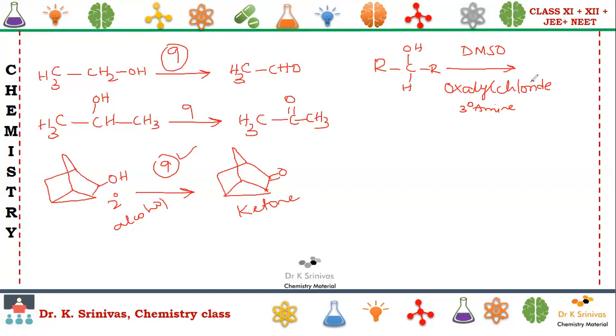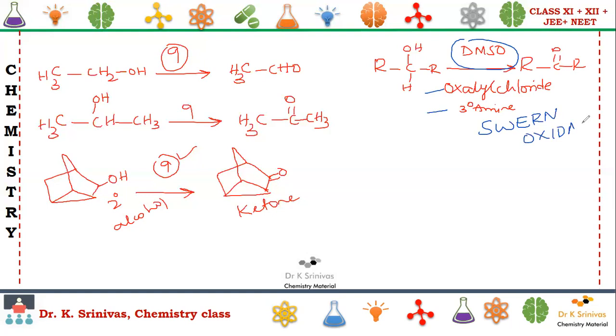Now we are going to see the formation of the carbonyl compound. Whenever you are using DMSO in combination with oxalyl chloride and tertiary amine, that is said to be Swern oxidation.